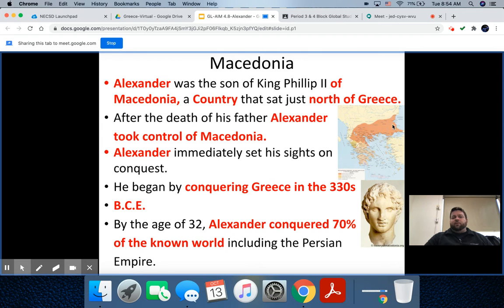Now, being the king of Macedonia, King Philip obviously has great wealth and power at his disposal, and he uses that wealth and power. Alexander's personal teacher and personal tutor is Aristotle. Okay, Aristotle is one of the big three philosophers from ancient Greece, and he's arguably one of the smartest people to ever walk planet Earth.